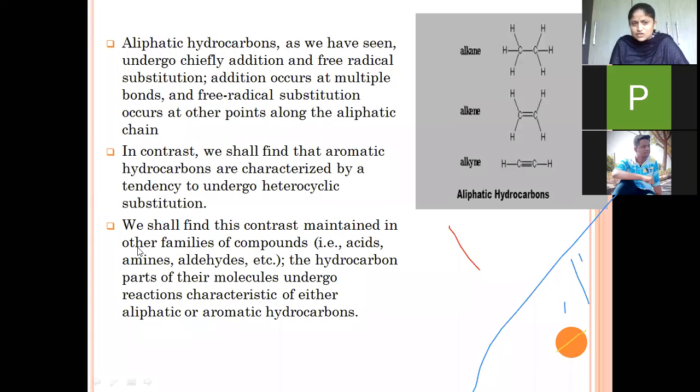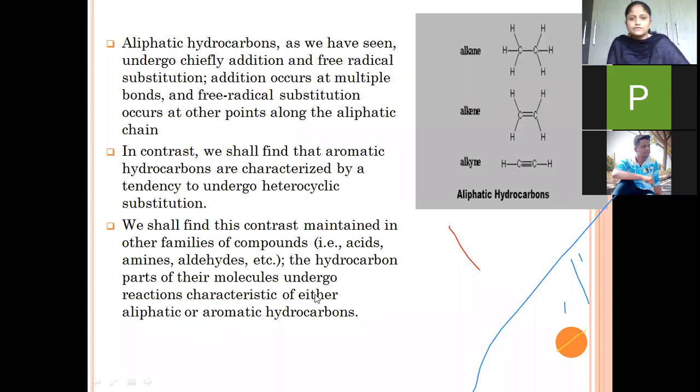That means these functional group containing compounds will go for addition reaction, free radical substitution reaction as well as heterocyclic substitution reaction. But while we are comparing aliphatic and aromatic compounds, aliphatic go only for addition and free radical substitution, whereas aromatic compounds only go for heterocyclic substitution.